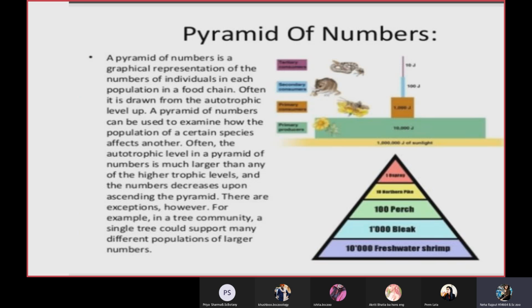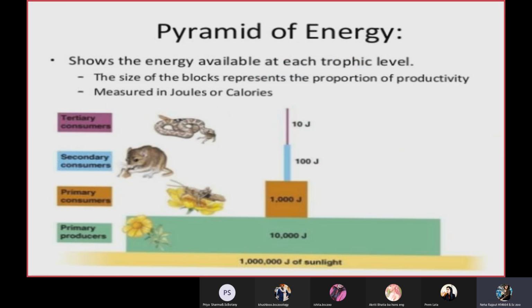There is written 10,000 freshwater shrimps. You can even talk about that number of plants. Of course, the number of plants or the number of fruits are much more than the number of herbivores and the consumers. So we keep it at the base, and further it moves on as the numbers decrease in the consumers. Next is pyramid of energy.